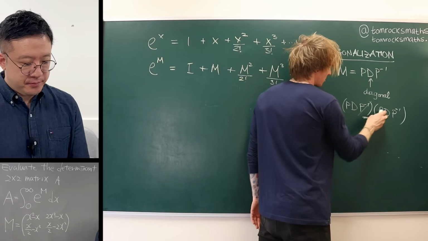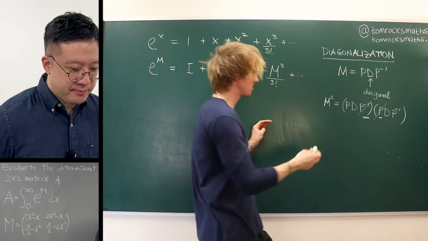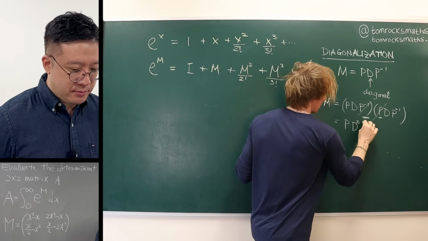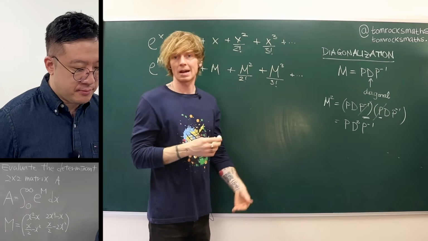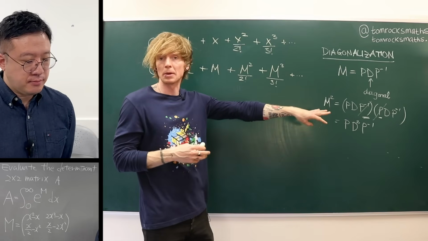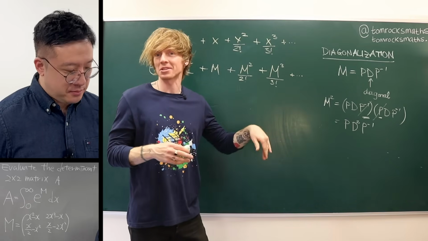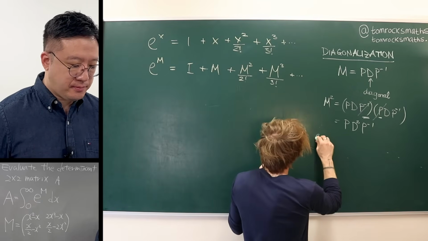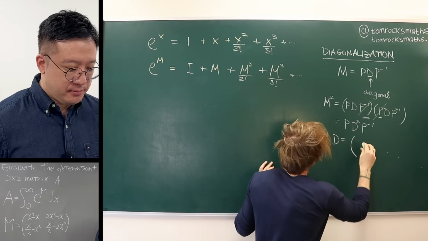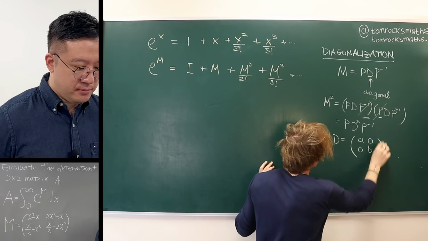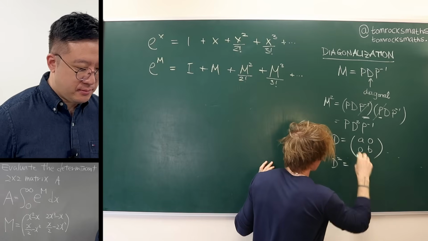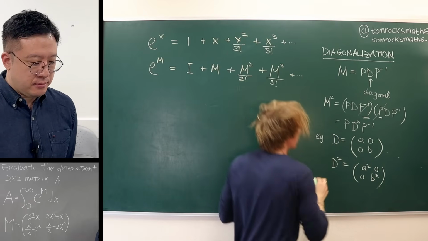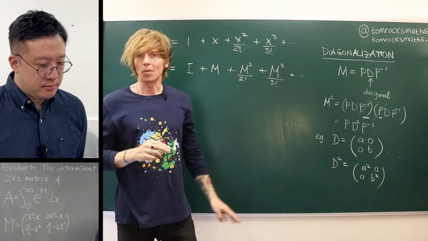So this is where the simplification happens, because what this means is that M squared is P times D squared times P inverse. And now D squared has to be simpler than M squared, right? Otherwise, we haven't really done much. But because D is diagonal, for example, D is going to look something like a, 0, 0, b, then D squared, you multiply that by itself, you just get a squared, 0, 0, b squared. And so this is the key to simplifying the whole problem.